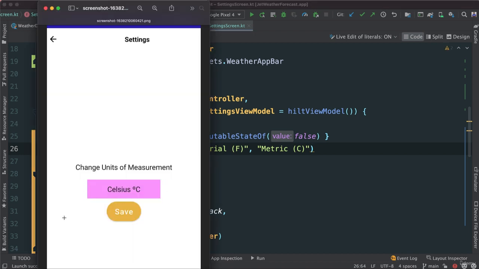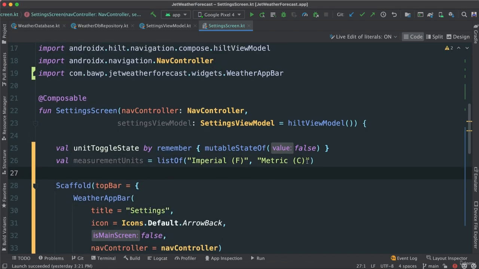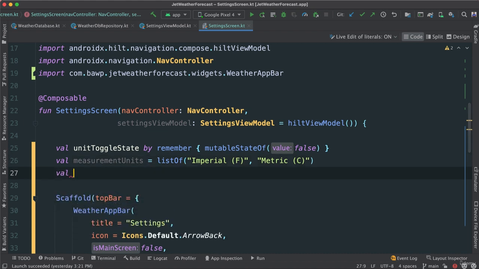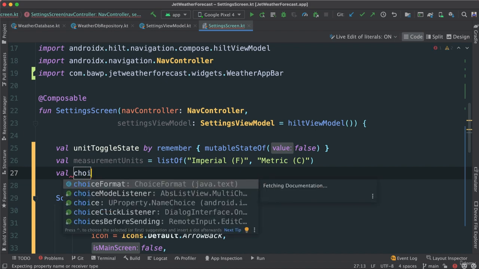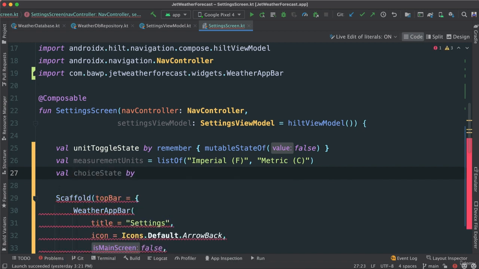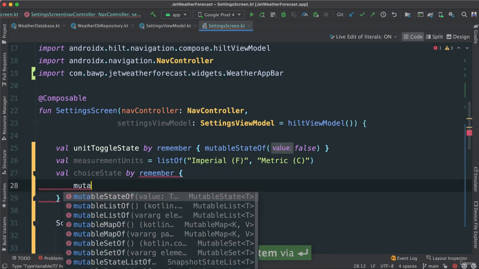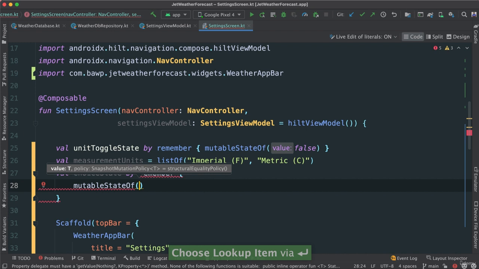And because this will toggle back and forth between Celsius and Fahrenheit, I need to add another state here called choice state, which we'll see in a second. And let's say choice state, mutable state of, it's going to be a string.